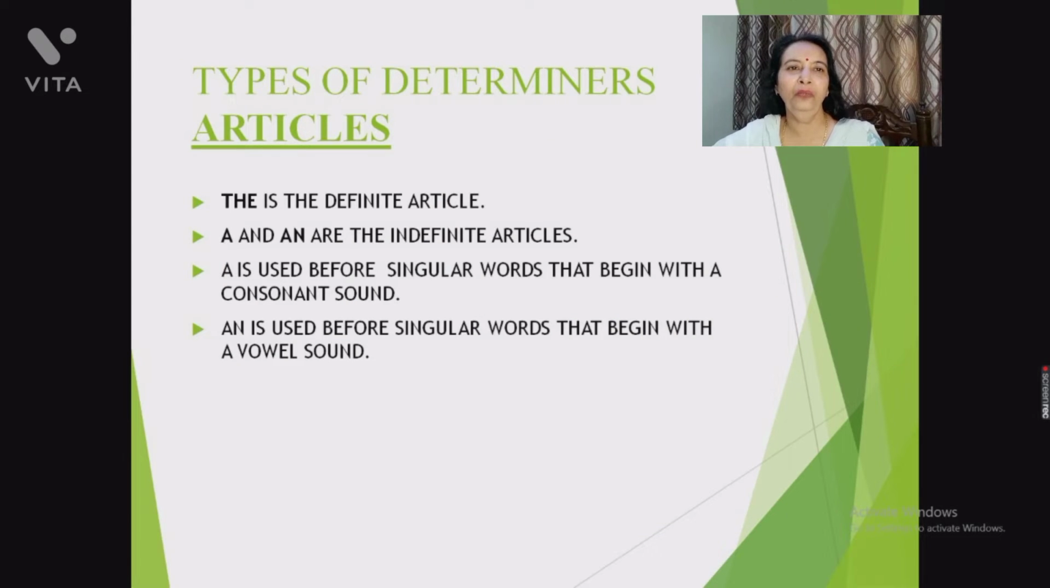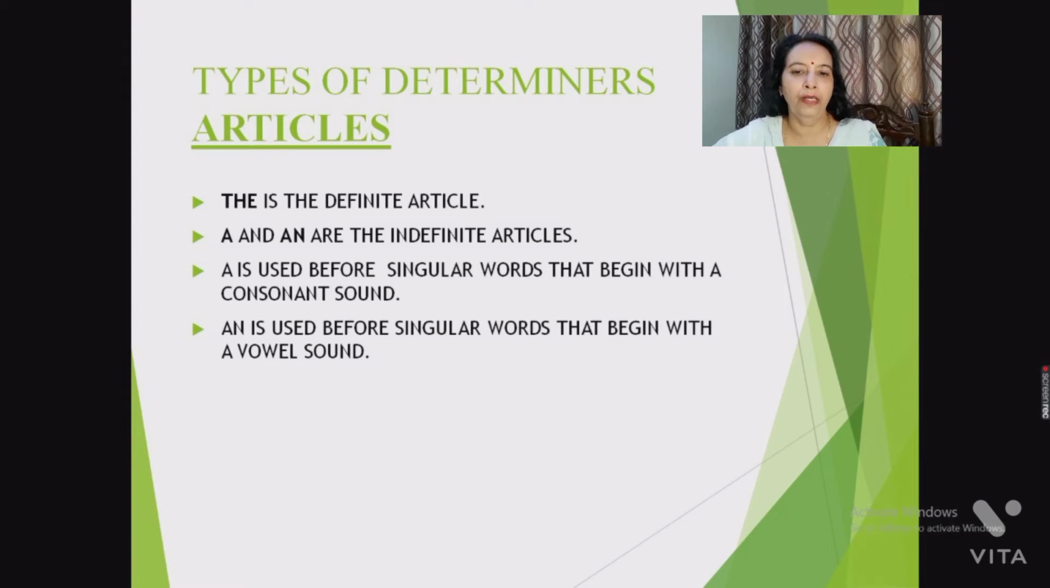Well, I am going to tell you about first kind of determiner, that is article. A, an and the are the articles. A and an are the indefinite article, while the is a definite article. A is used before singular words that begin with a consonant sound, and an is used before singular words that begin with the vowel sound.